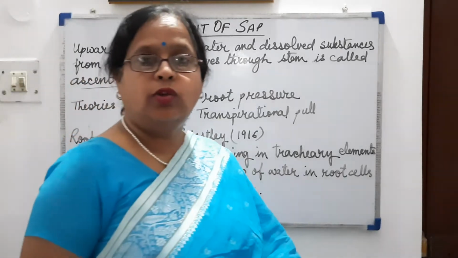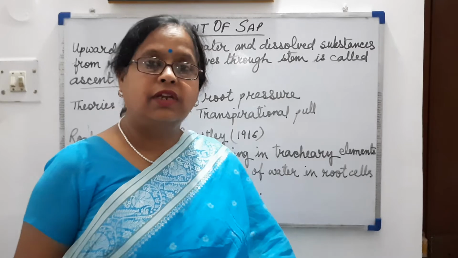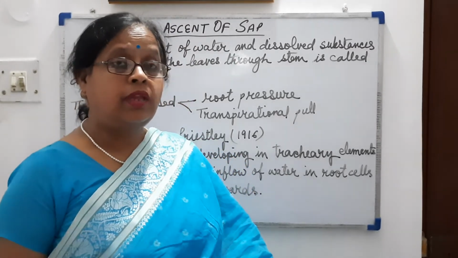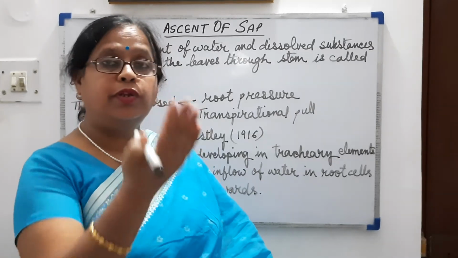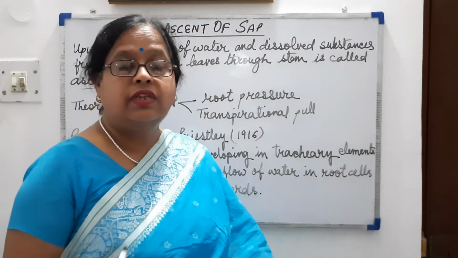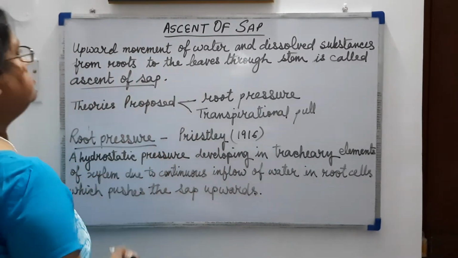Now our next topic is ascent of sap. This also you have studied in class 10th, that ascent of sap means upward movement of the water and dissolved minerals through xylem cells. So what is ascent of sap?